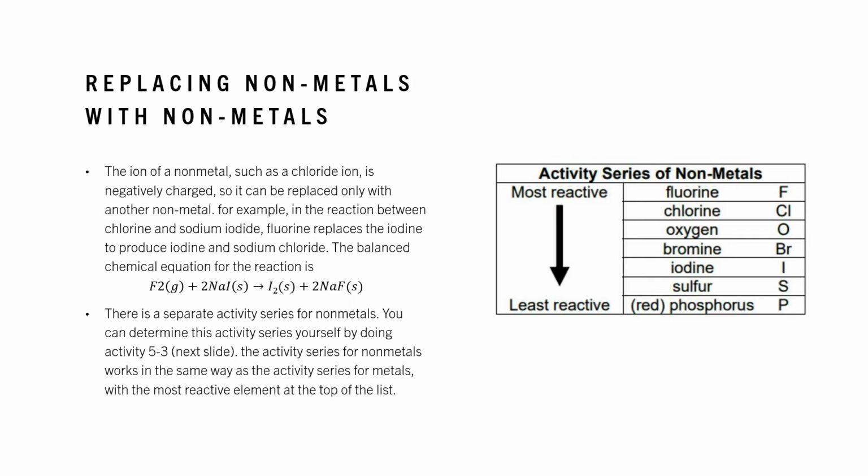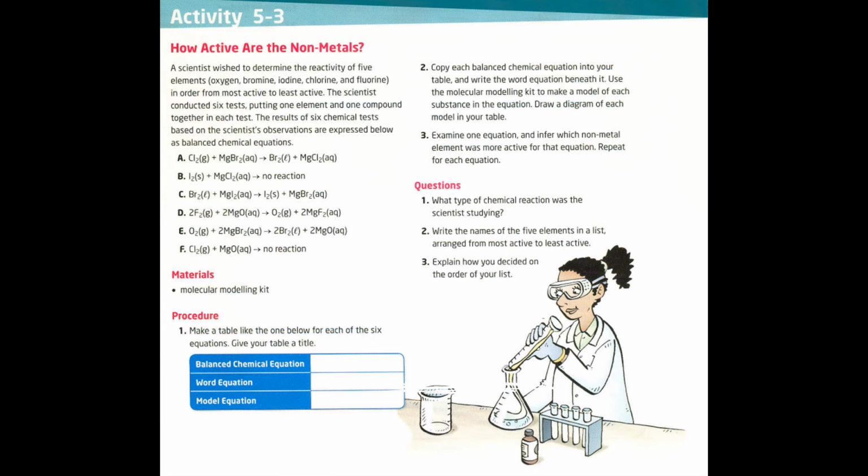There is a separate activity series for nonmetals. You can determine this activity series yourself by doing activity 5.3 given on the next slide. The activity series for nonmetals works in the same way as the activity series for metals, with the most reactive element at the top of the list. Did you get it? Now, I want you to complete this activity. Pause your video and join me when you're done.